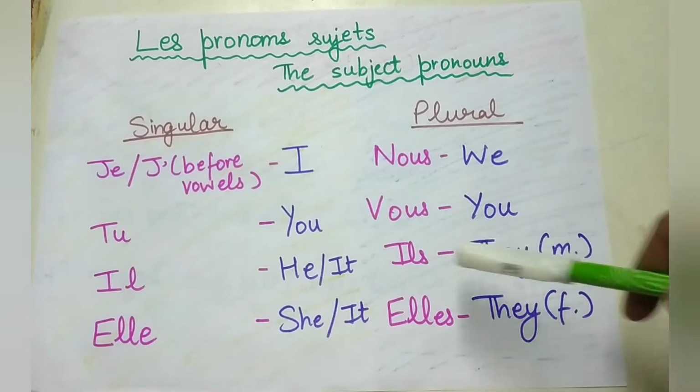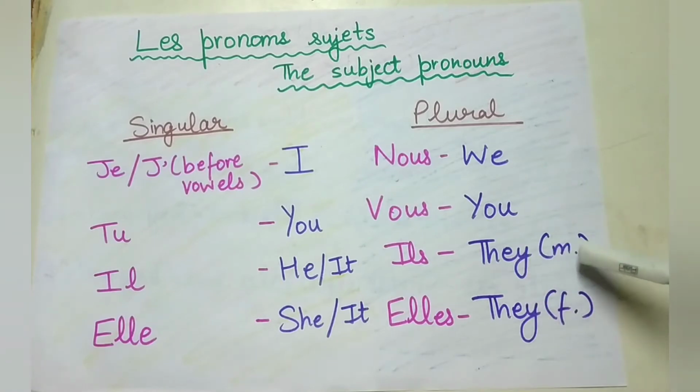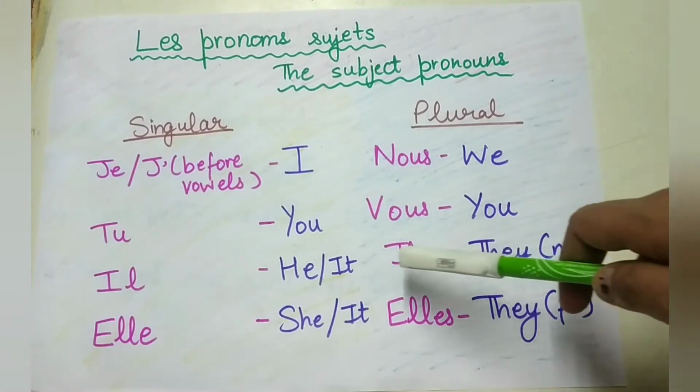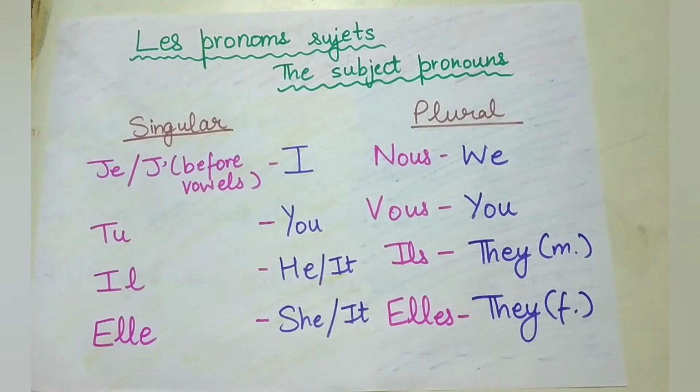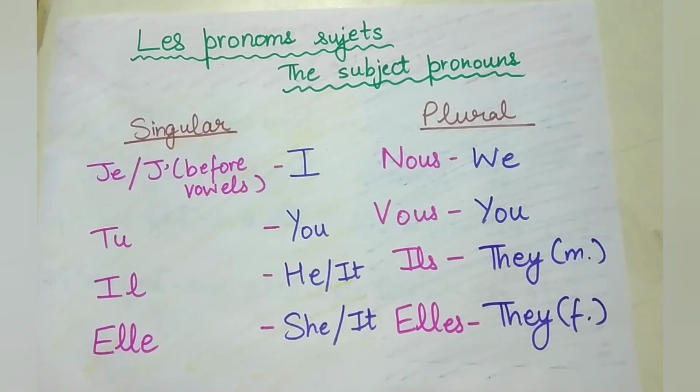Then we have ils, and it means they. So here I've written M, which means masculine. So ils is used if there is a group of boys, all are masculine, then we can use ils and it means they. Similarly, elles also means they, but it is used for feminine nouns. Like if there is a group of girls, there are many girls, so for them you can use elles, which means they. So these were the pronouns in French, and we will be using them in almost all the verbs that we do in the future.